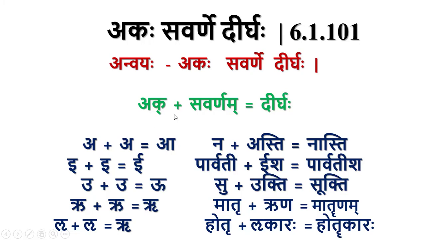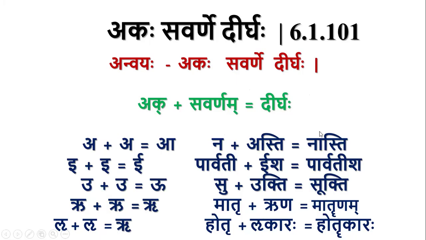If a letter is followed by its savarna, then both combine to form their dirgha. So a plus a is dirgha a, i plus i becomes dirgha i, u plus u becomes dirgha u, ru plus ru becomes dirgha ru. Lu plus lu becomes dirgha ru, because it is savarna to lu and there is no dirgha lukara. So dirgha ru comes in place of lu plus lu.